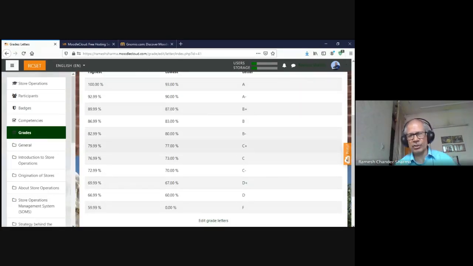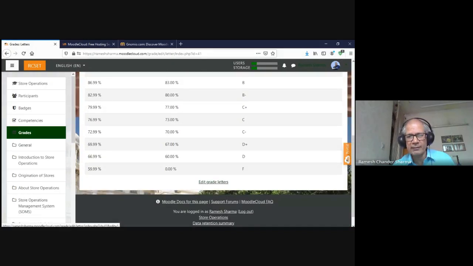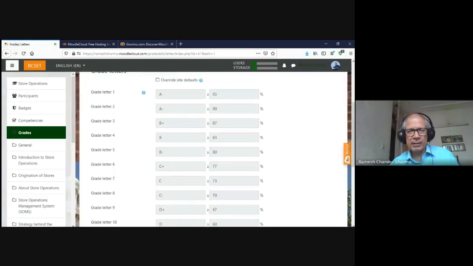This is my own version, but otherwise, if it is 100%, then A minus, B plus, B, B minus, C and so on is the default setting, but I can edit it. Based on my grading scheme, the assessment scheme, I can change it very easily. I can simply tell the software what the grade letter A should be.